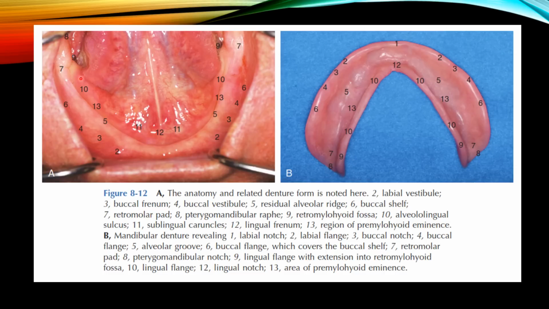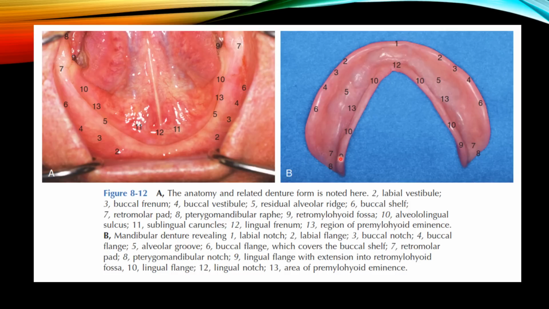Number 9 is the retromylohyoid fossa intraorally, and in the denture it is the lingual flange with extension into the retromylohyoid fossa. Number 10 is the alveolo-lingual sulcus intraorally, and in the denture it is the lingual flange.